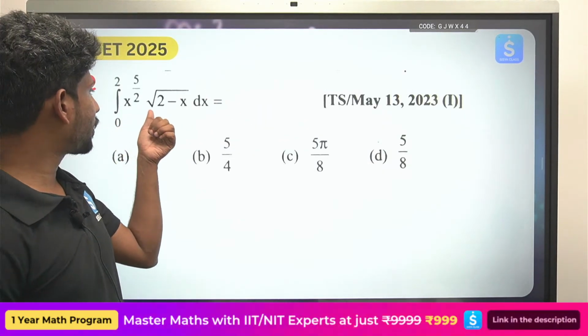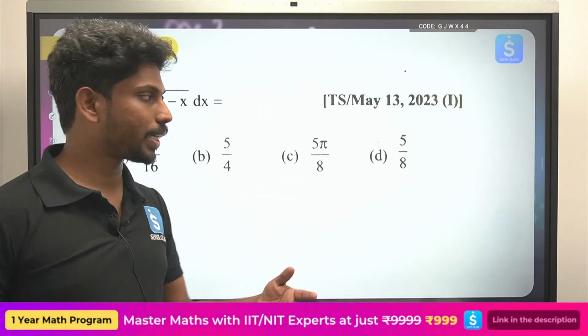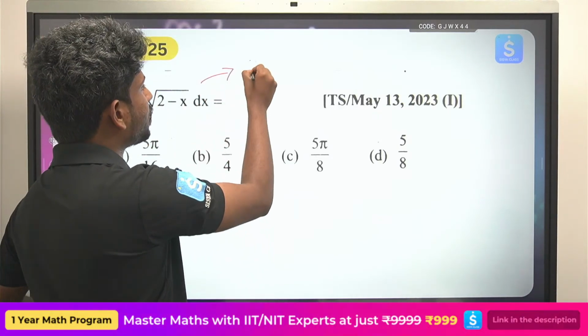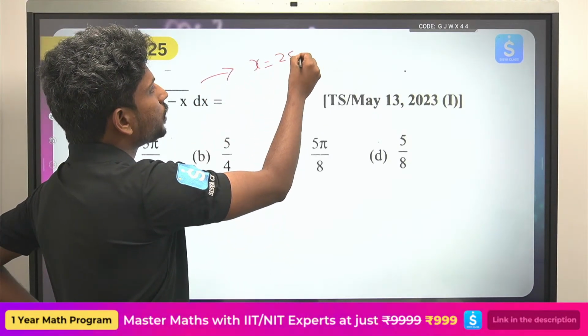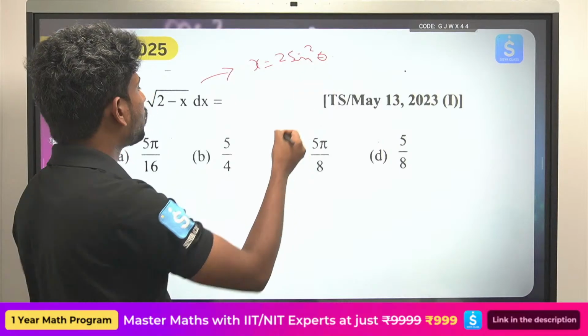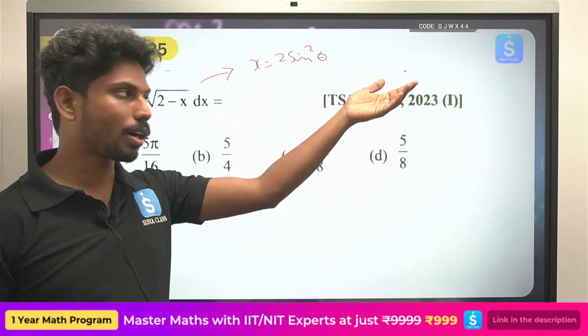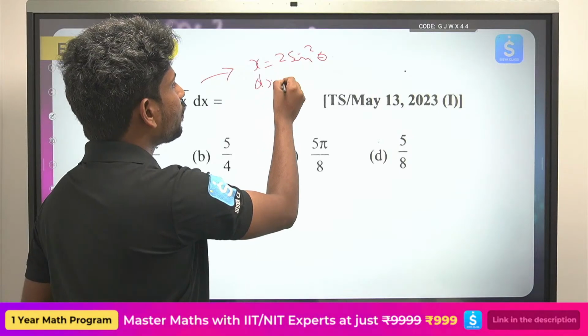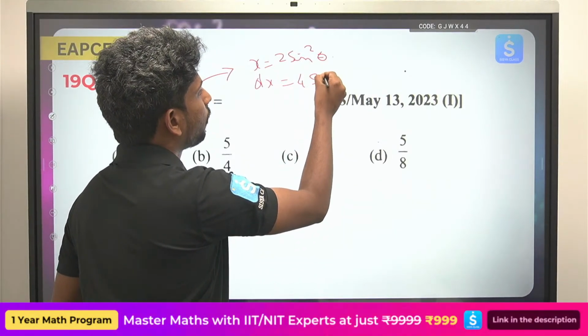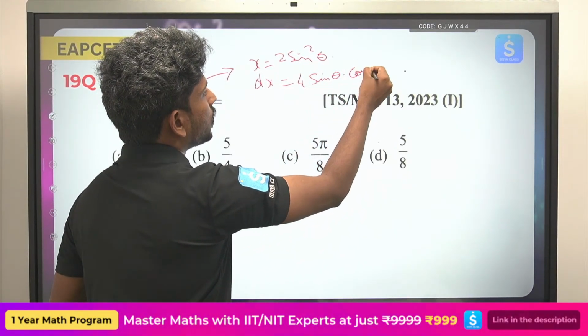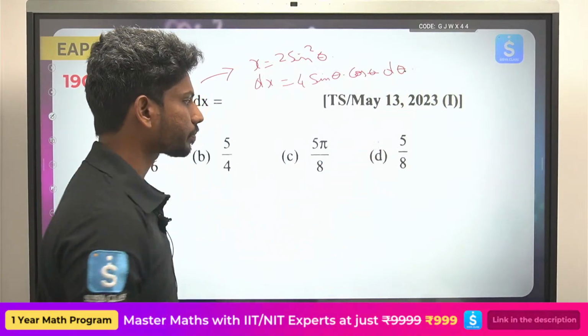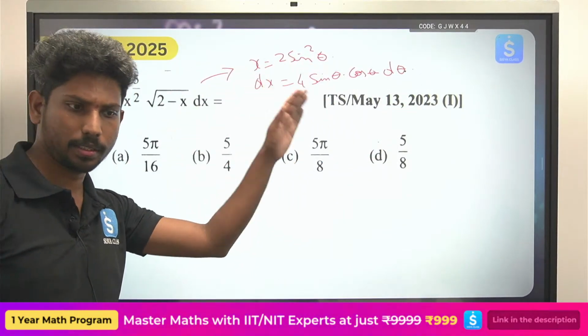Next one, again the same thing, you take x equals 2 sin square theta. Here we use the substitution method, x equals 2 sin square theta. Why do we take 2 sin square theta? If you take 2 sin square theta here, 2 minus 2 sin square theta is 2 times 1 minus sin square theta, which is cos square theta. So dx equals 4 sin theta cos theta d theta. Then again you can apply the same thing over here.